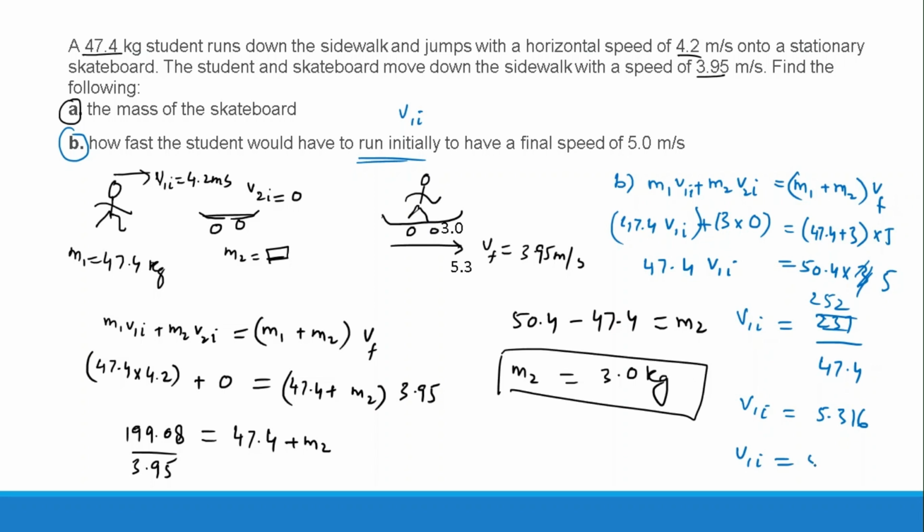If you want the student to move at this speed initially, the final velocity, rather than 3.95, will be 5. So this is all about our lesson on elastic and inelastic collisions. There are many examples we can do, but these were the simplest examples that I can talk about.